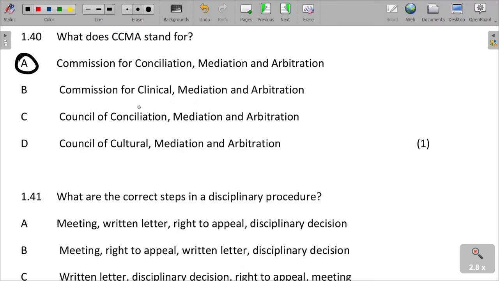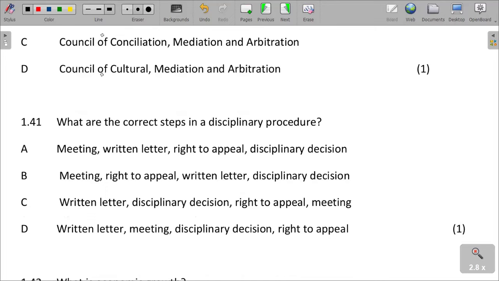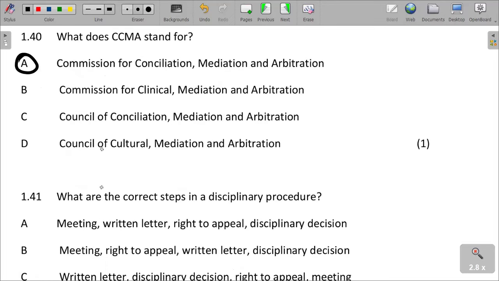Mediation meaning standing between, conciliation meaning resolving the conflict between, and commission meaning to stand on. Understand? So it is A.